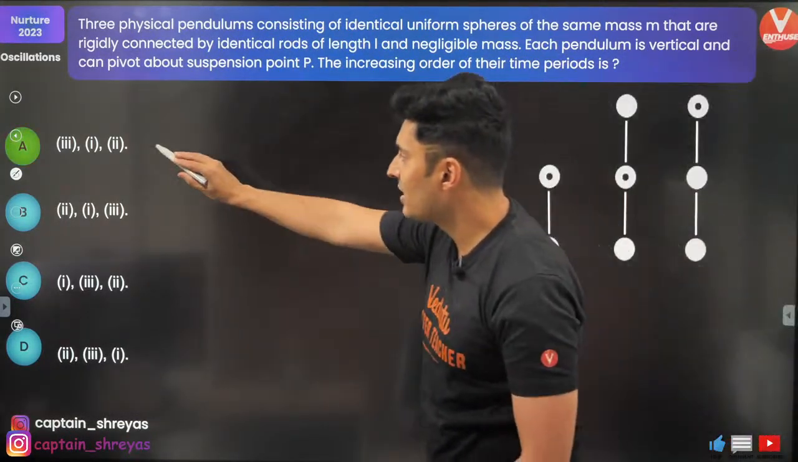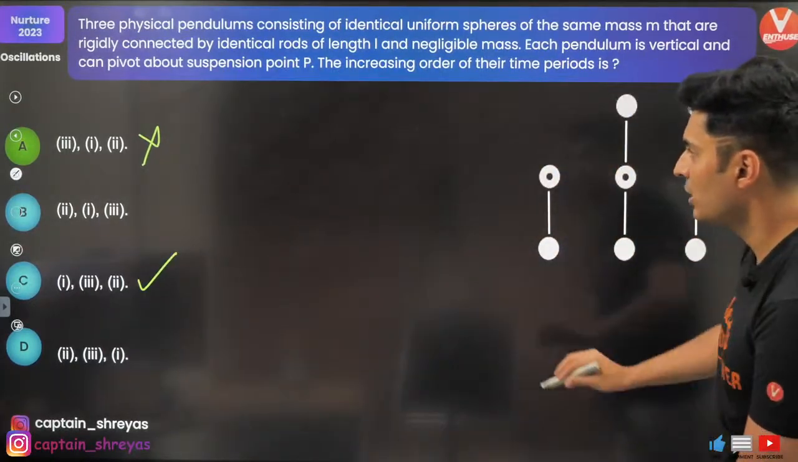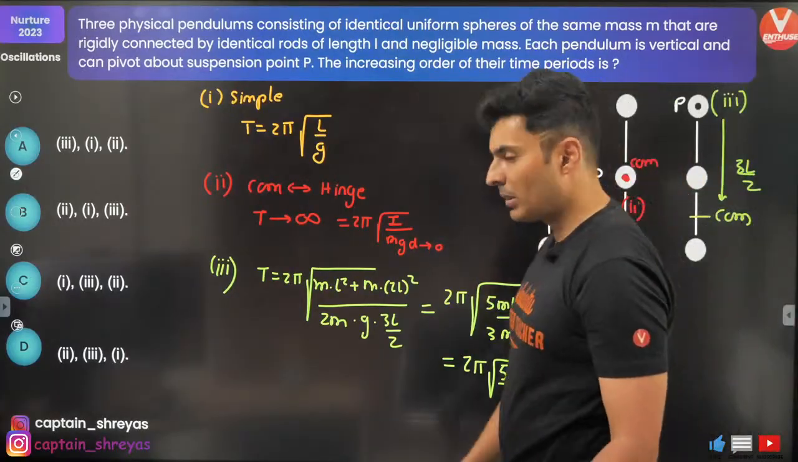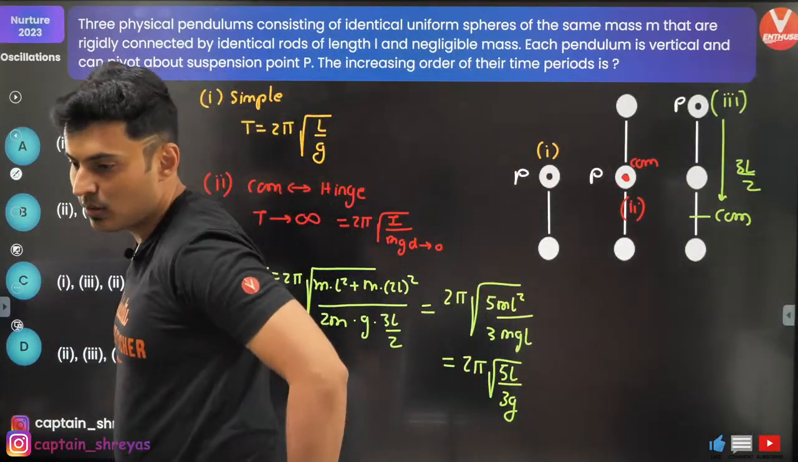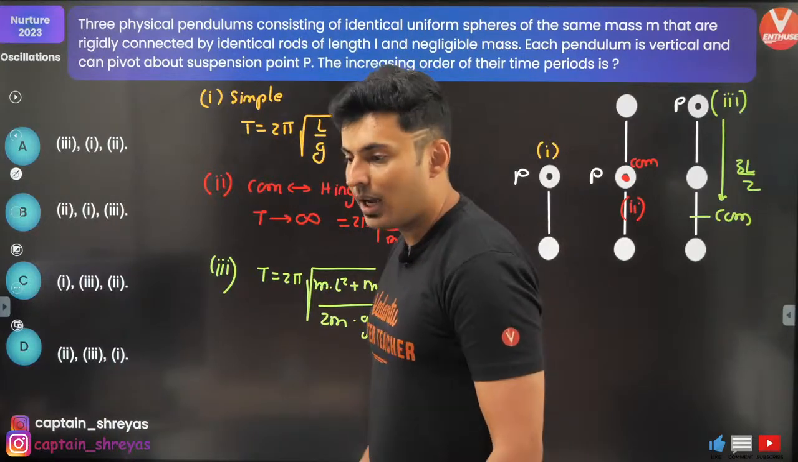Okay, it should be option C, not option A, guys. This is wrong. This is correct. First, then third, and then second. Is that making sense? No, it is not D. It is option C.